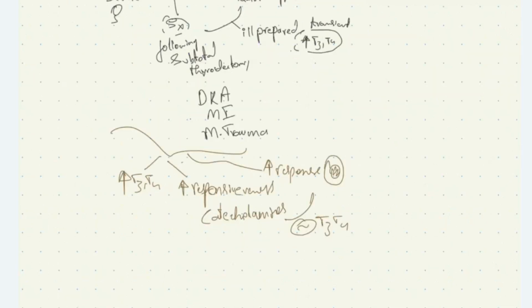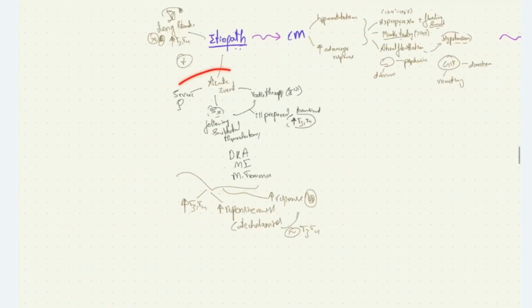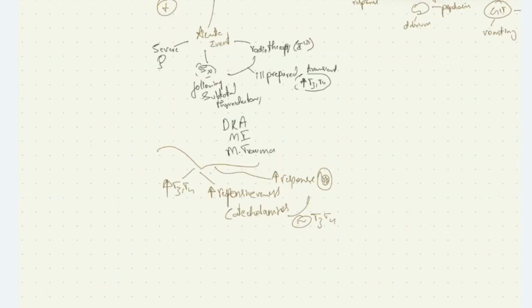How do these events cause thyroid storm? These events result in increased secretion of T3 T4, or there can be increased responsiveness to catecholamines, or cells may have increased response to already elevated T3 T4 levels.